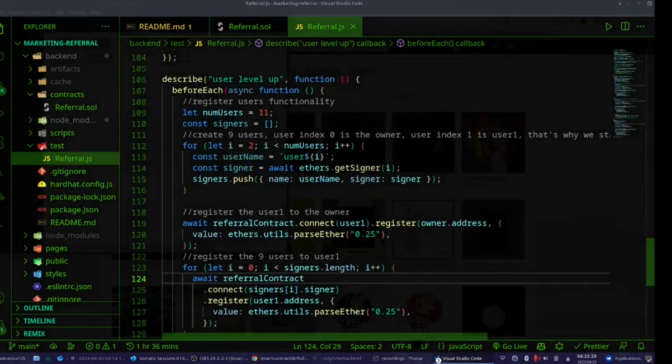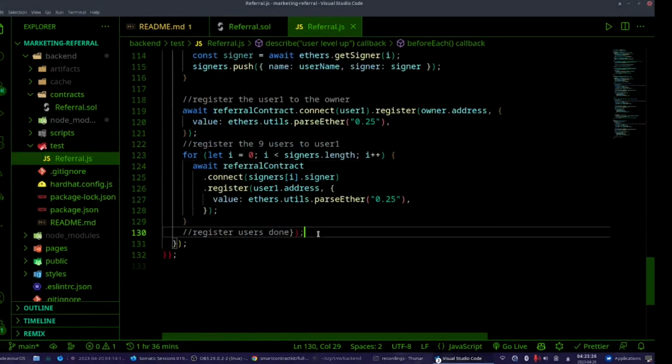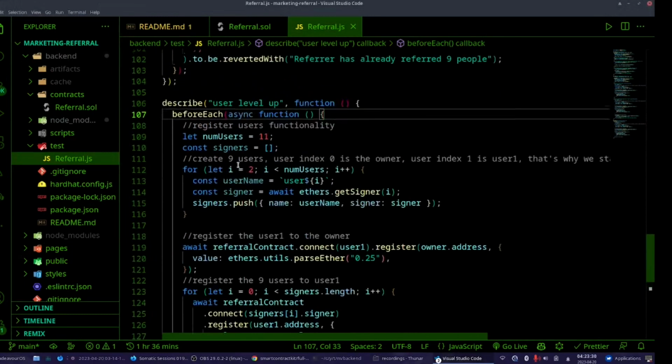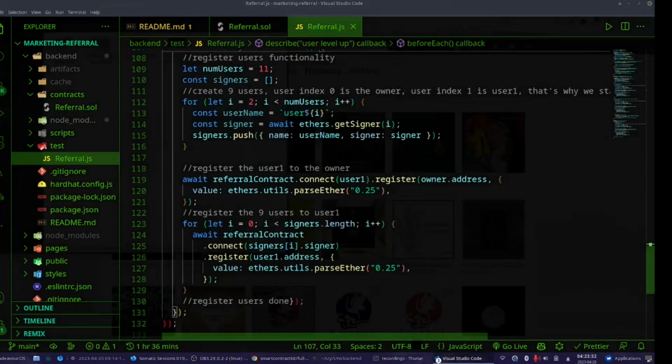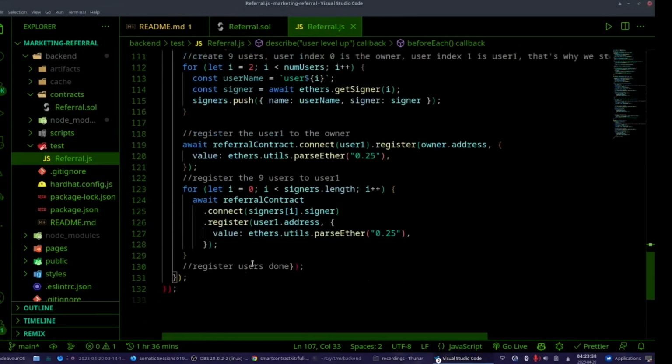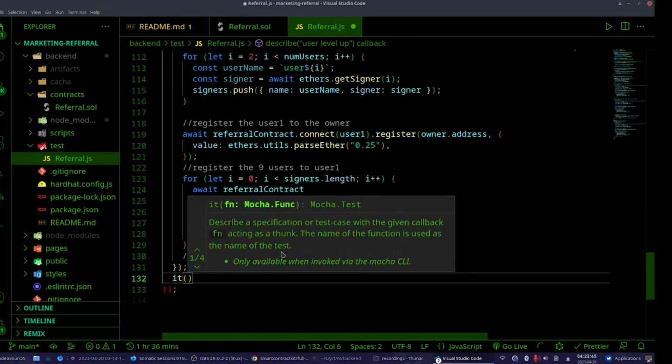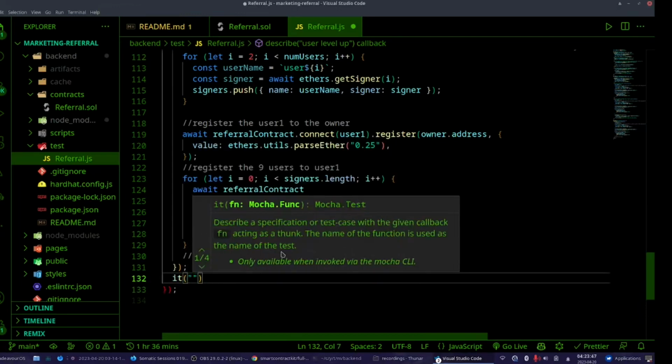So right now the user has registered 9 users with before each, which means that each time I write an it test statement, it will start from the user 1 having invited 9 people so that they can level up.